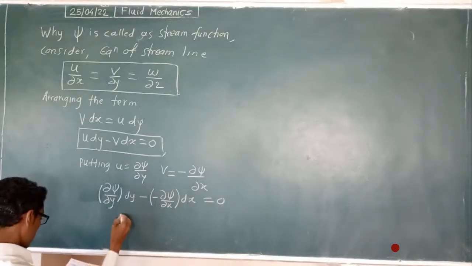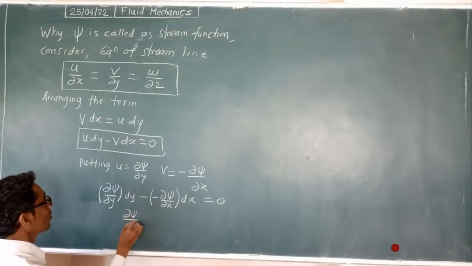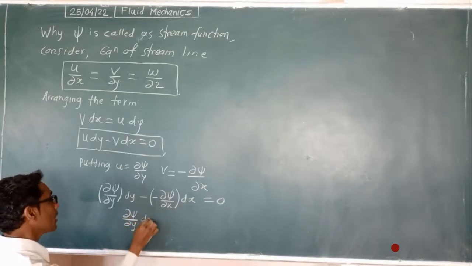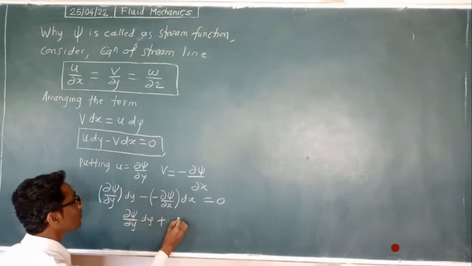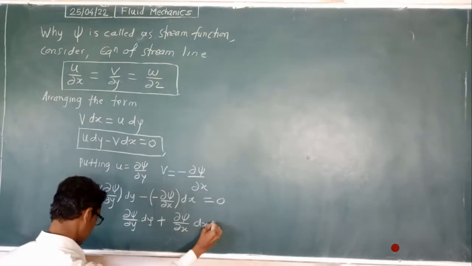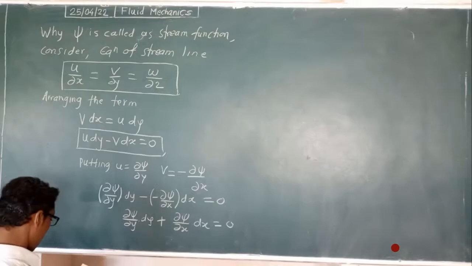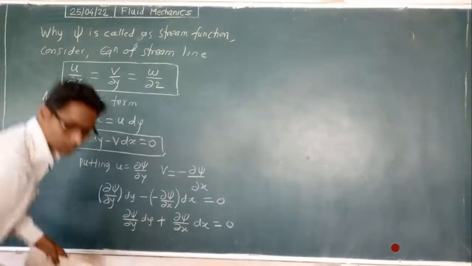Again here we will write dψ/dy into dy, here a plus sign will come, dψ/dx into dx is equal to 0.